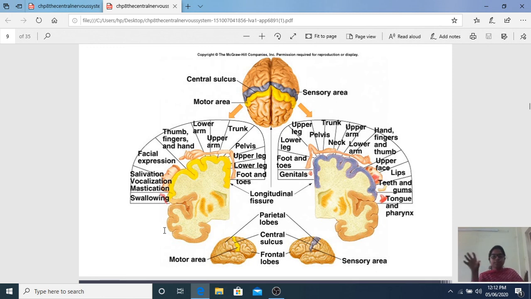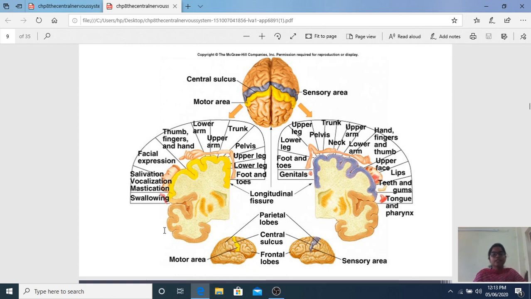Which is the most important part of your body is in the major part. Your legs are more, but your thumb is less, but the most function is with the thumb, so it is represented big. And your tongue is more, you talk, you eat, you do things. The major functions are controlled by these things only. Your legs and your stomach, these are not the major things, genitals are representing the smaller areas. Hence the major areas which are represented, this is motor and sensory, this is called homunculus representation.